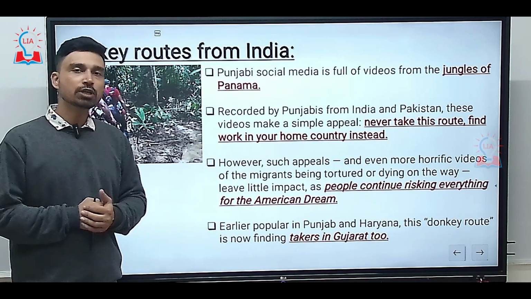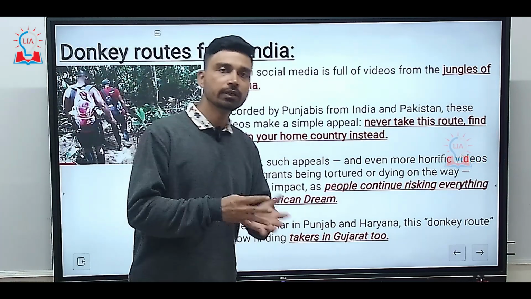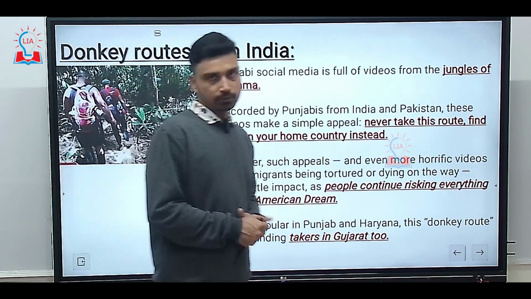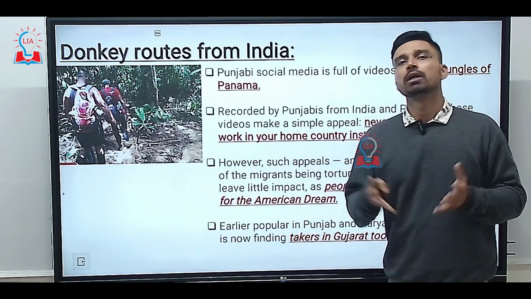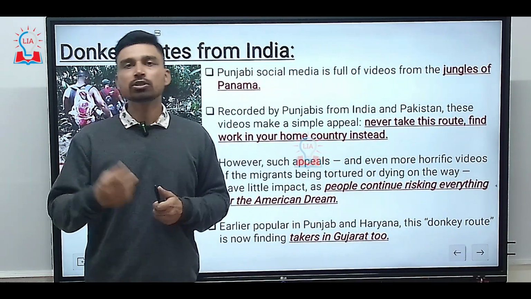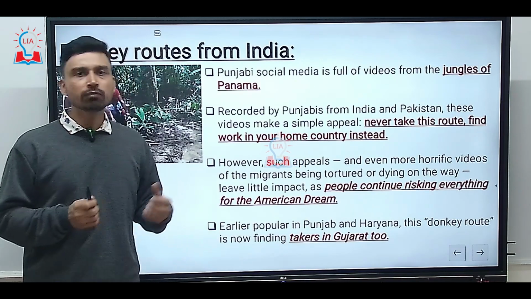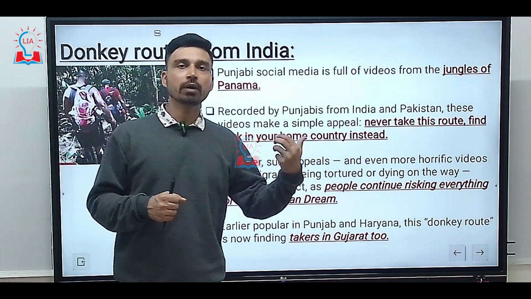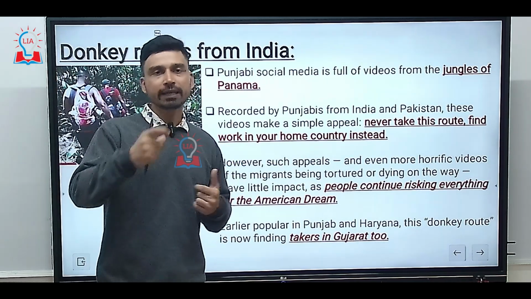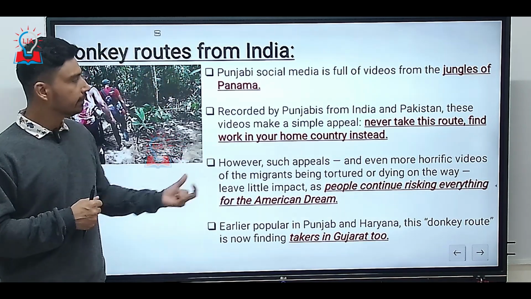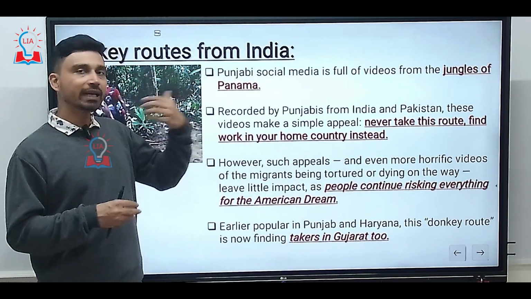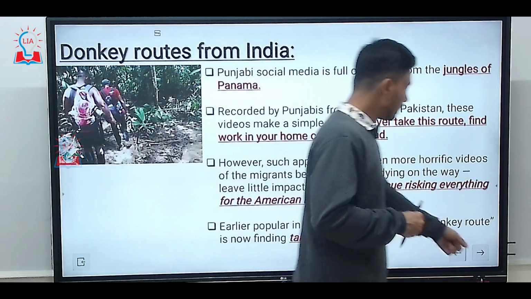Earlier popular in Punjab and Haryana, the donkey route is now also gaining popularity in the Gujarat region. This is very explainable, because if you talk about the overseas citizens of India, or Indian-origin people residing outside India, most of them belong to the states of Punjab, Haryana and Gujarat. So a lot of people from these states have linkages or connections with people residing outside India, and that is why it becomes easier for them to connect with those people and then take the illegal route to reach these countries.